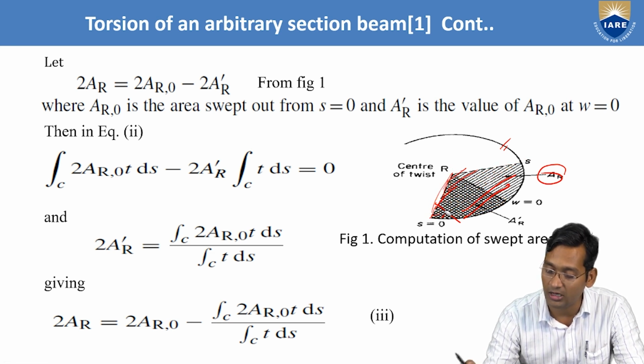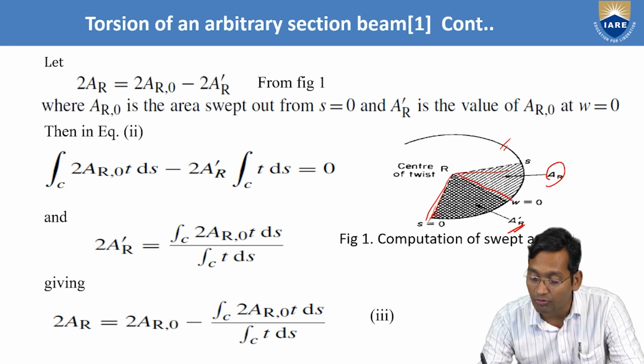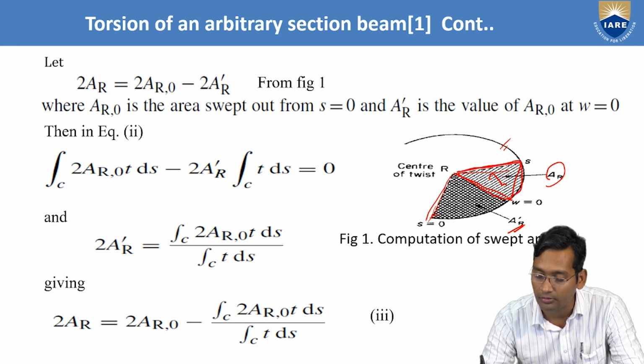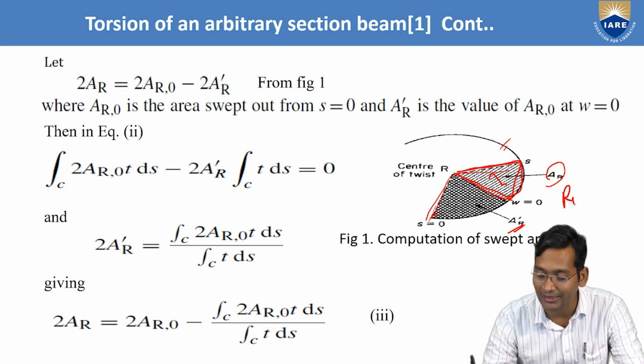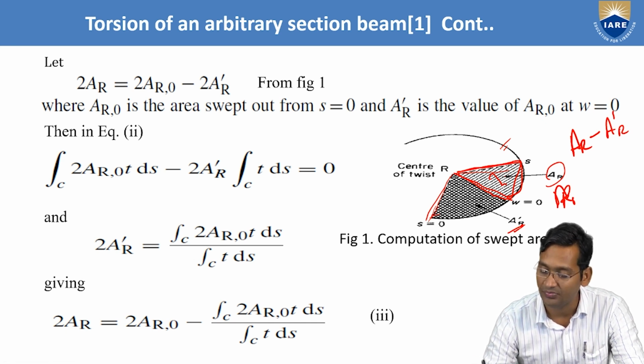The inner one, total from here to here, is AR, and from here to here is AR dash. Then what will this remaining area be? This area will be AR minus AR dash, because this is total AR and this is AR dash.